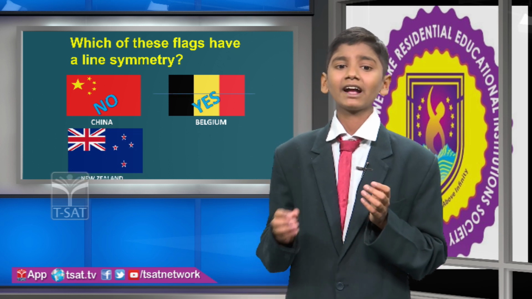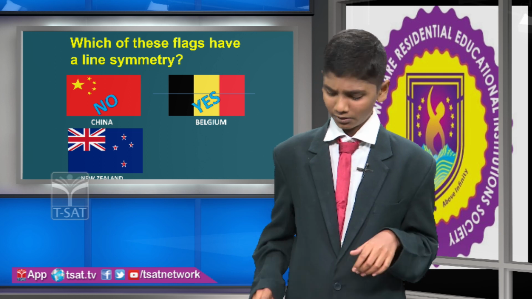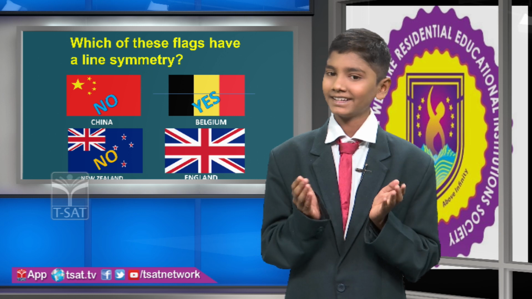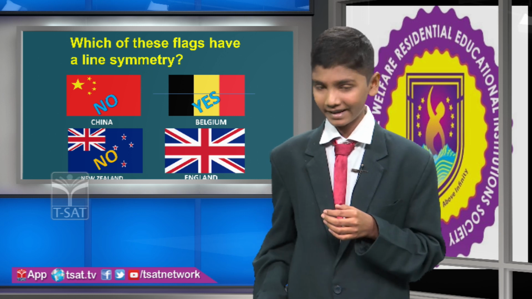It is a national flag of New Zealand. It doesn't have a line of symmetry. It is a national flag of England. It has two lines of symmetry.